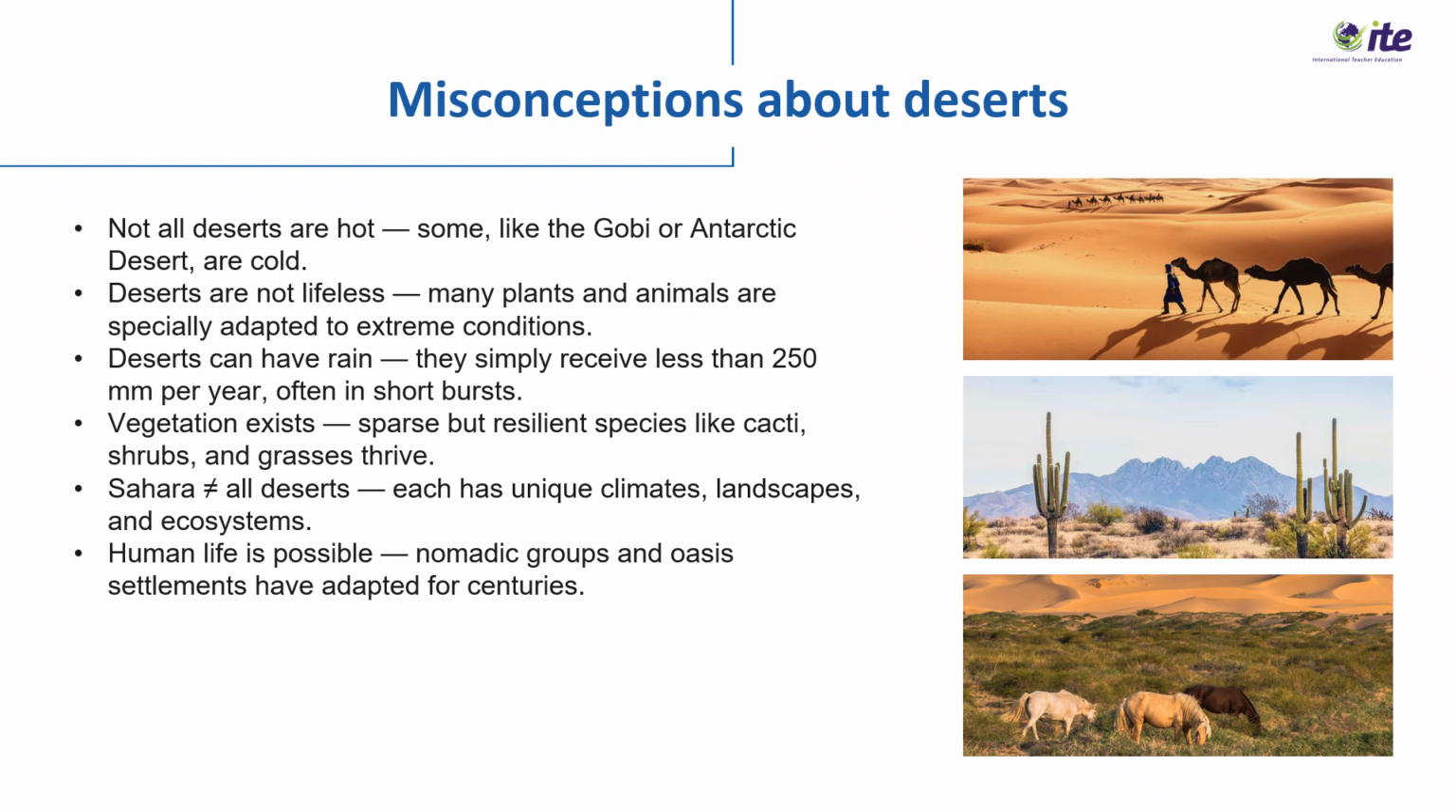They are not lifeless. Plants like cacti, succulents, and shrubs, as well as reptiles, mammals, and insects, are highly adapted to the environment. Another myth is that deserts never receive rain. In fact, they do, but less than 250 millimeters per year, often in sudden intense storms. Finally, not all deserts are hot. Cold deserts like the Gobi and Antarctic Desert also meet the definition of extreme aridity. These facts show that deserts are diverse and ecologically important.